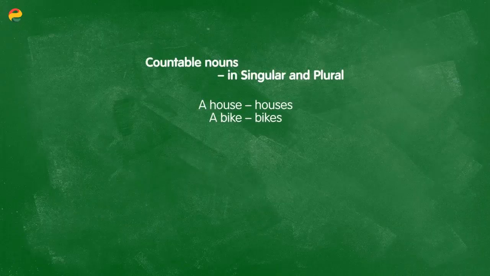Now, to begin, countable nouns exist in both singular and plural forms. For example, if I'm talking about houses, I can say a house, one house, or two or more houses. Likewise, if I'm talking about bikes, I can say a bike or one bike and two or more bikes.